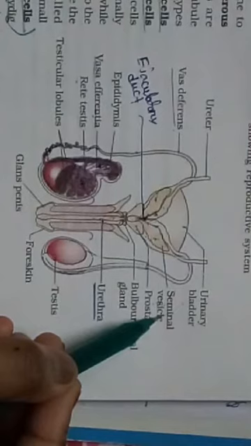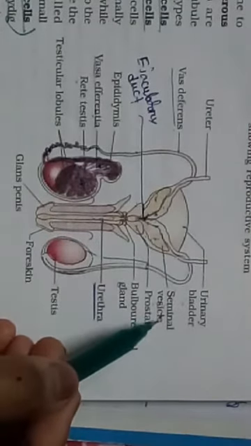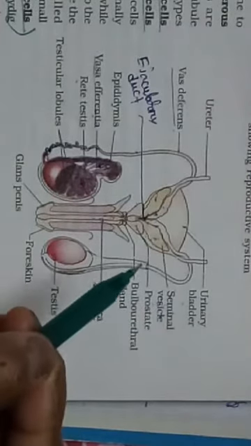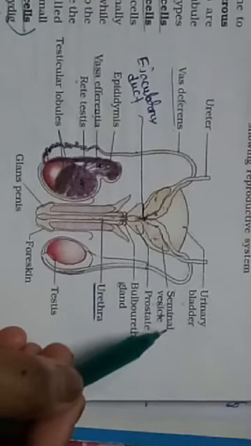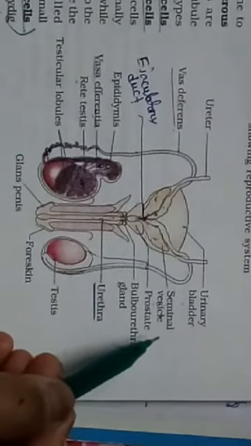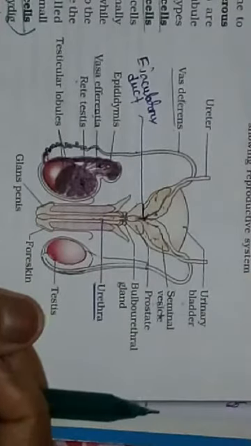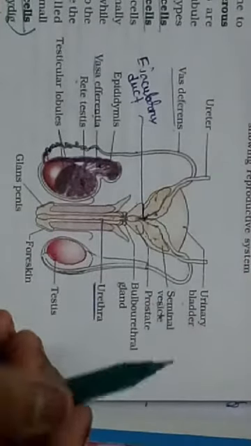Glucose and fructose are mainly used for energy production, so the sperm will use them for its motility, for its movement.